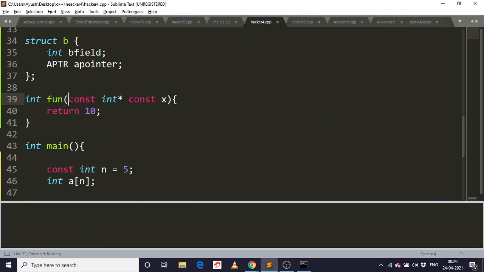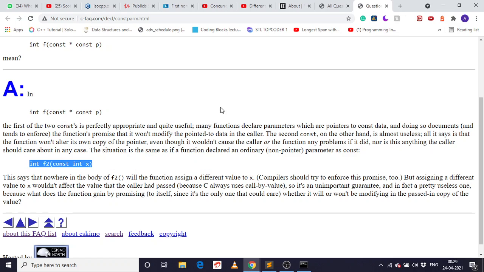So what does it mean here? The pointer is constant, the data is constant, and here the pointer is also constant. So both are constant, the data and the pointer are constant here.